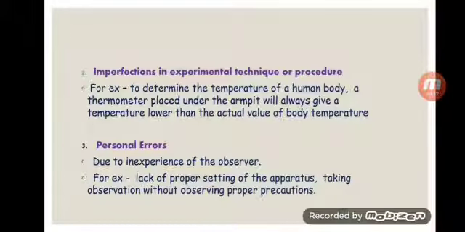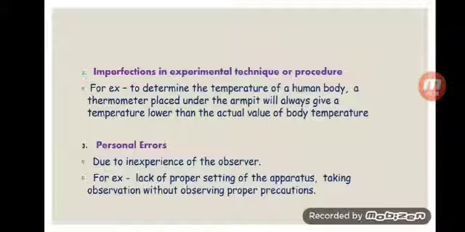Then the second cause is imperfections in experimental technique or procedure, meaning by which method you are measuring that physical quantity. For example, to determine the temperature of a human body, a thermometer is generally placed under the armpit, and it will always give a temperature lower than the actual body temperature, because it absorbs the temperature of the body. Therefore, there will be variation in the true value and the measured value. This will be the cause of the error.